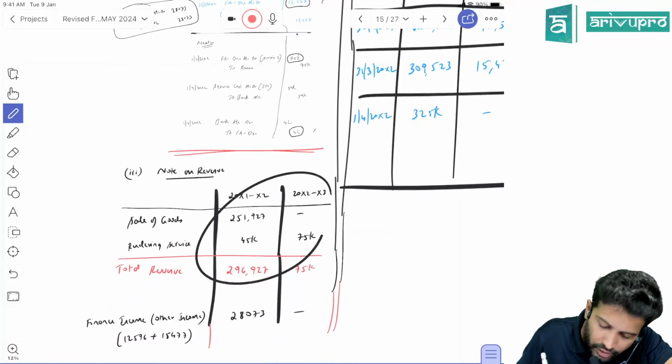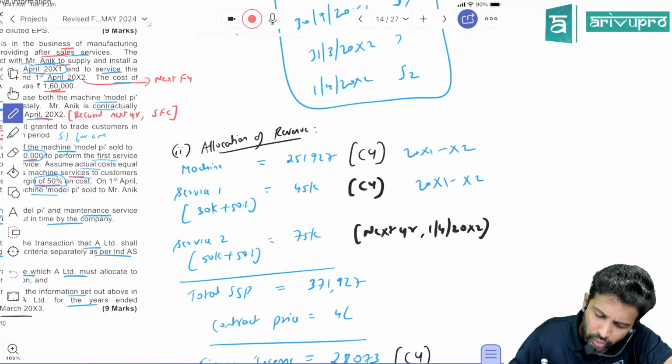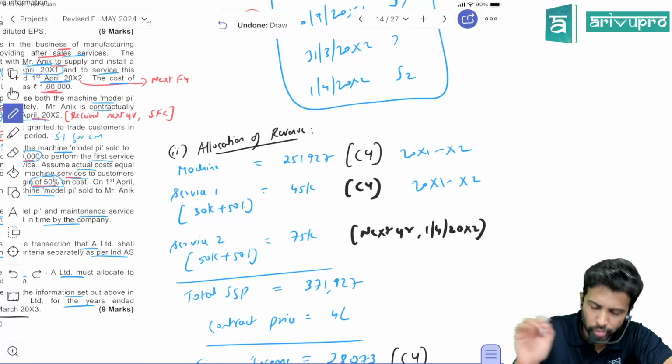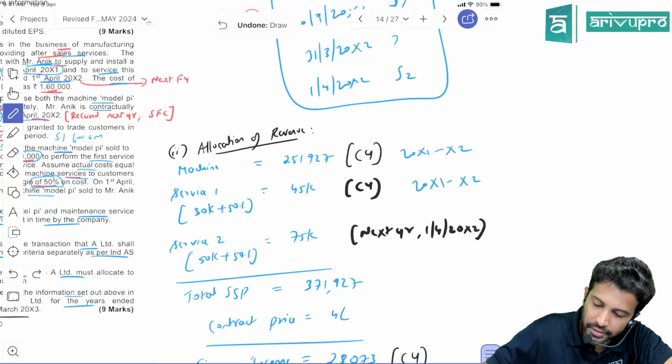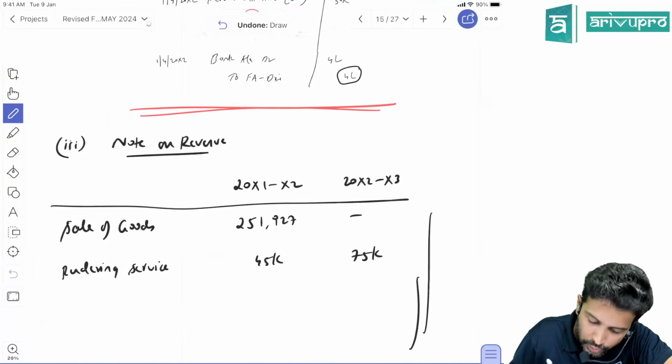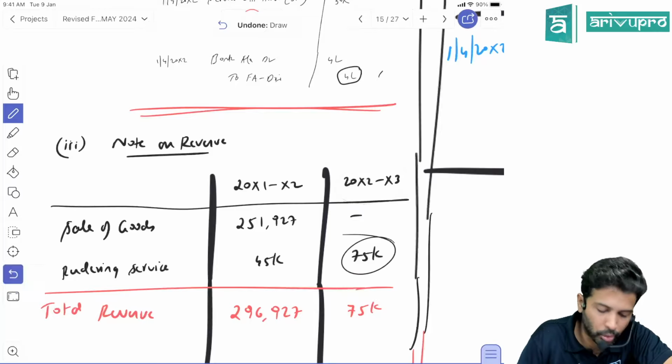So, in the current year, how much revenue you will book, you need to account. That we already know. Here, we already wrote. Machinery, we supplied in the current year. So, book it in the current year. Service 1, we gave it in the current year. So, 251,927 and 45,000. You will book it as a revenue in the current year, 20x1, x2. Service 2, you gave it in x2, x3. So, you will book it in the next year.